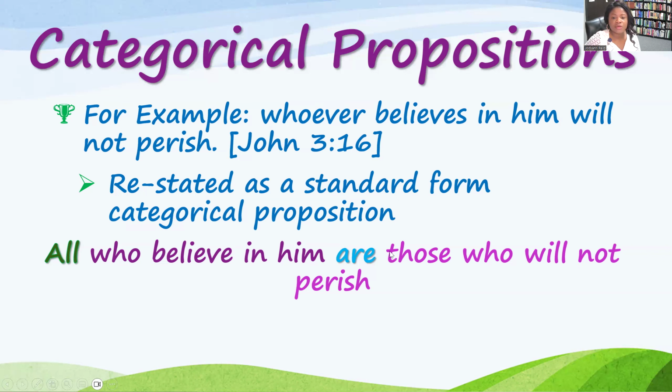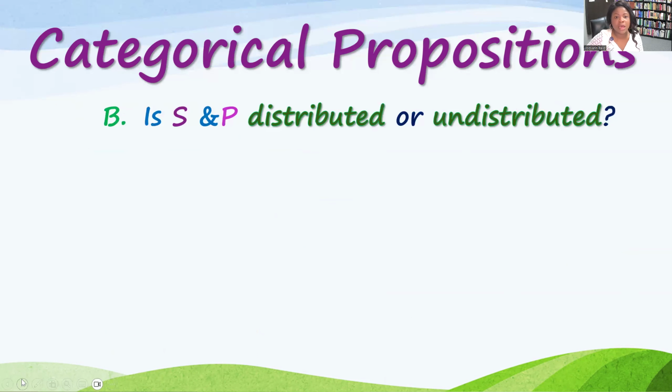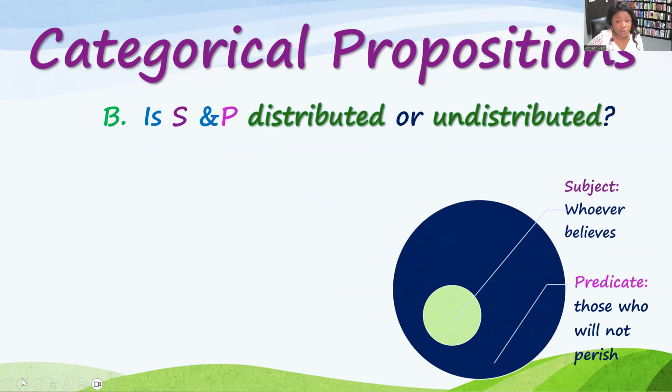Another thing that you could do is to put the brackets, remember, the brackets around those who. And so you would just end up with, as the predicate, will not perish. So that's the standard form of that proposition. And hopefully you see that this is a type A proposition, and so the subject is distributed and the predicate is undistributed.